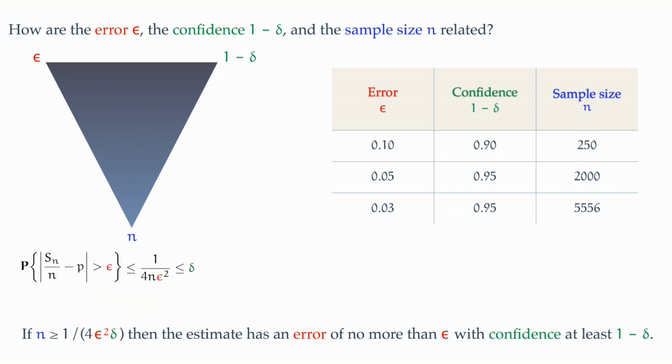And we saw that immediately, numerically, it gives rise to numbers like those you see on the screen. In particular, if we demand an error of no more than 3% in our estimate of P, and we want a confidence of 95%, then the sample size that is requisite is about 5,500. Now, that doesn't sound like very much, especially when one is dealing with large populations of millions or even billions. But getting an estimate from even 5,000 individuals is laborious, time-consuming, expensive.